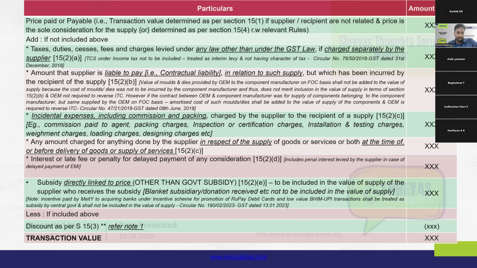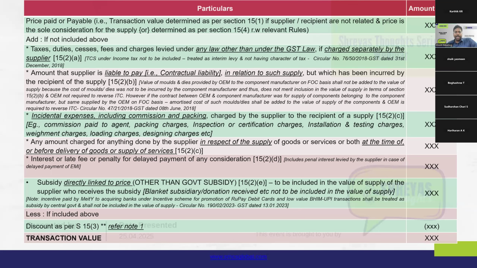So the key term to be noted is that the tax should be levied under any other law other than GST law, and it should be separately charged by the supplier. Only if these two conditions are satisfied should the tax component be added to the value of supply to determine the GST.